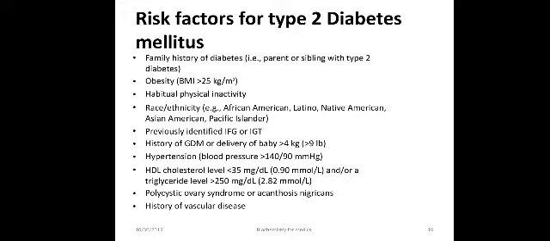History of delivery of a baby of more than 4 kg, hypertension, blood pressure of more than 140 by 90 mmHg, high density lipoprotein cholesterol level of less than 35 mg per deciliter and or triglyceride level of more than 250 mg per deciliter, polycystic ovarian syndrome or acanthosis nigricans, and history of vascular disease. These are all risk factors for type 2 diabetes mellitus.